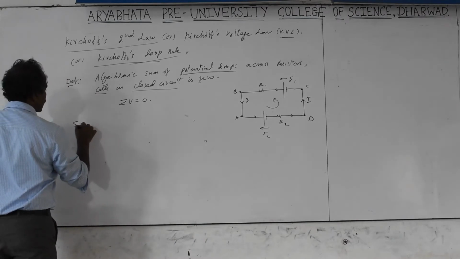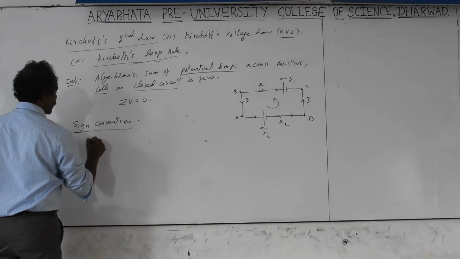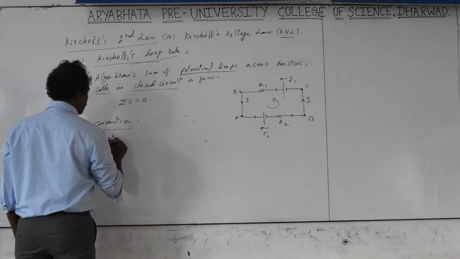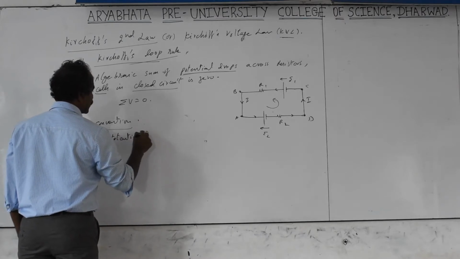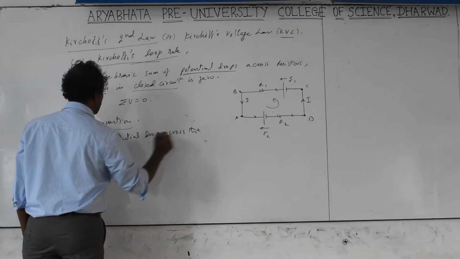Next is the sign convention: potential drop across the resistor.